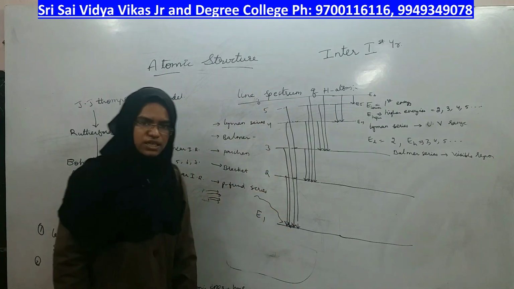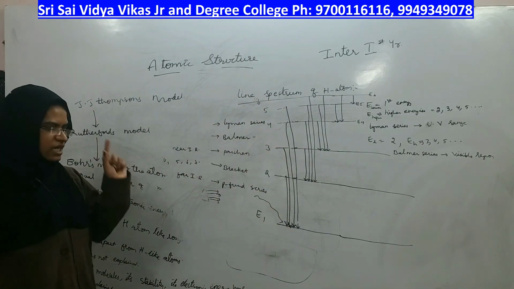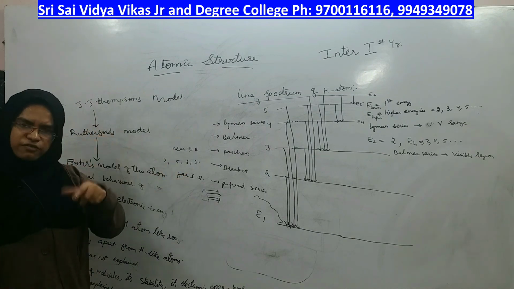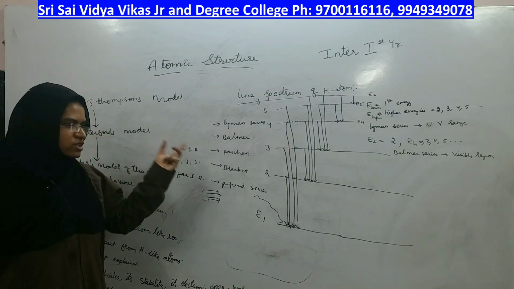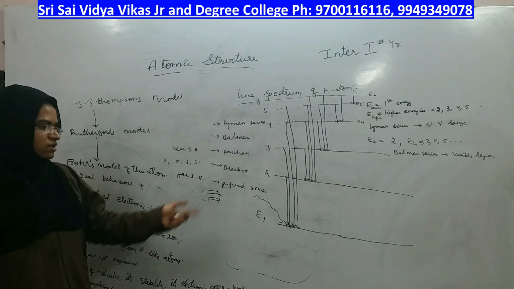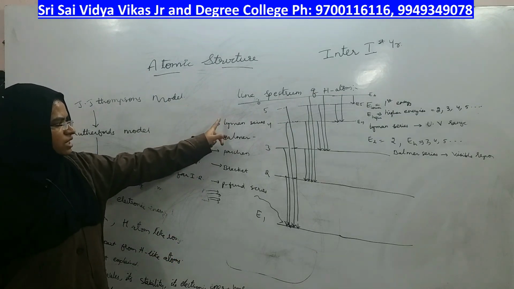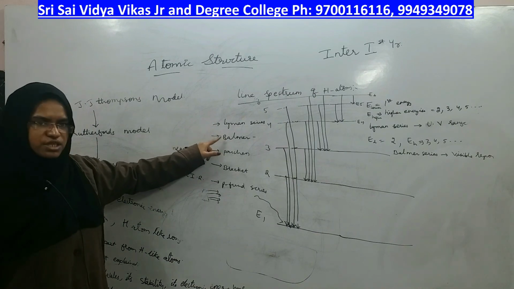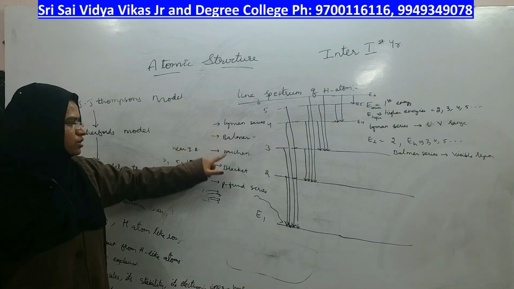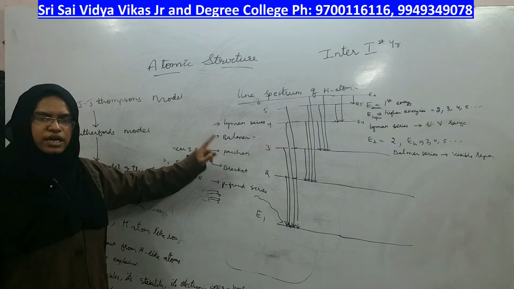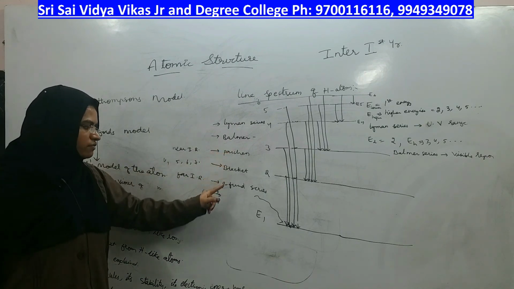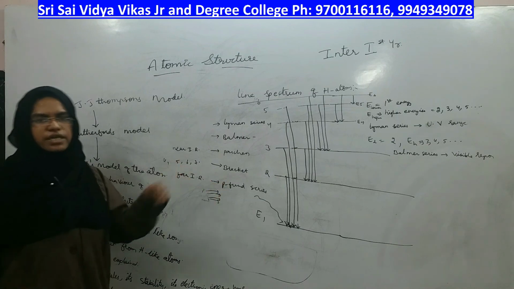So, these are all the series, and each and every line has got some frequency and its color. If it is visible, you can see. If it is not under the visible range, you cannot see. What are the series? Lyman, ground is 1, higher are more than 1. Balmer, ground is 2, higher are more than 2. Paschen, ground is 3, higher are more than 3. Brackett, ground is 4, higher are more than 4. Pfund, ground is 5, higher are more than 5.